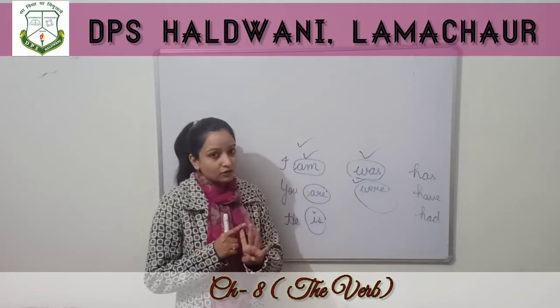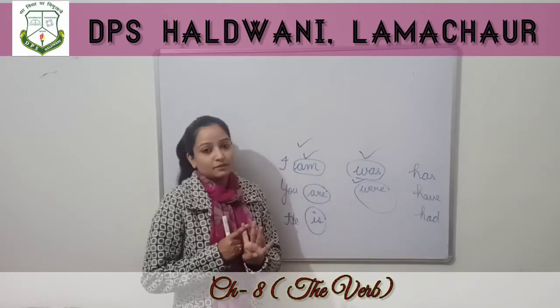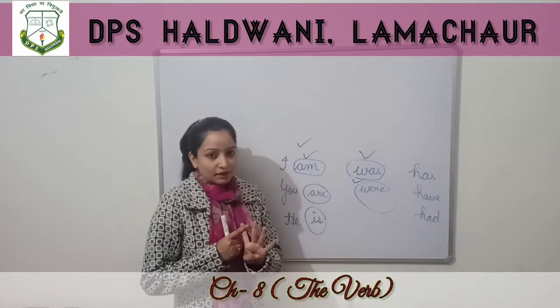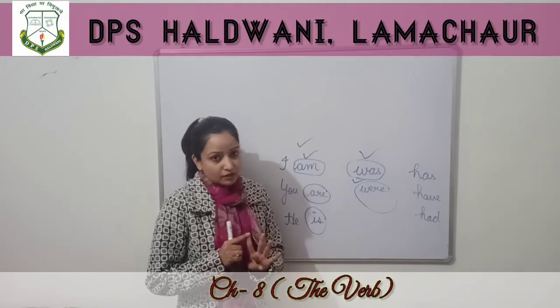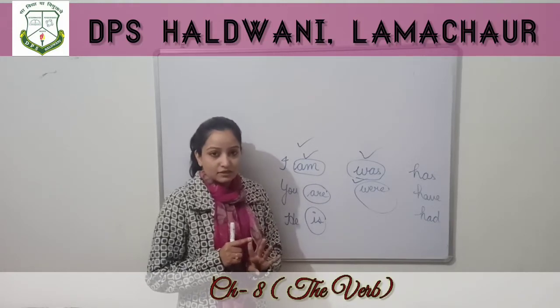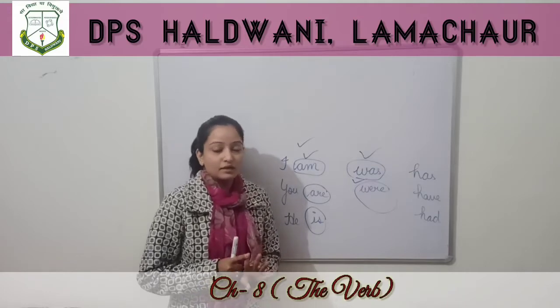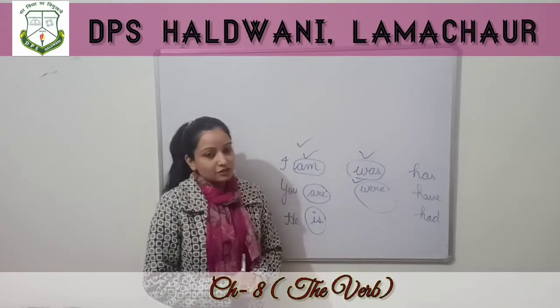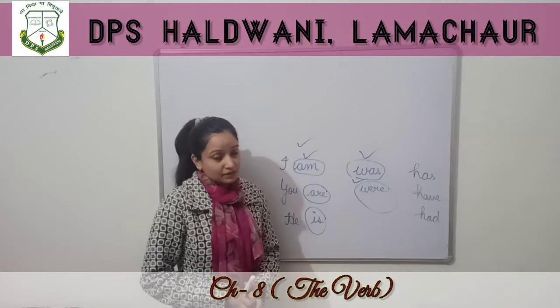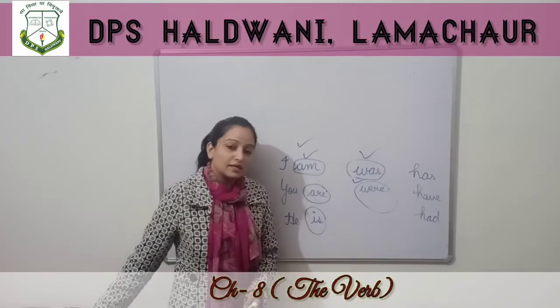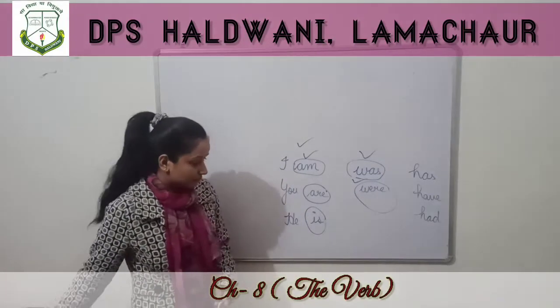Out of these four, we have studied about simple present. In the same manner, we have studied about simple past under past tense and simple future under future tense. So we have studied about simple present, simple past and simple future.